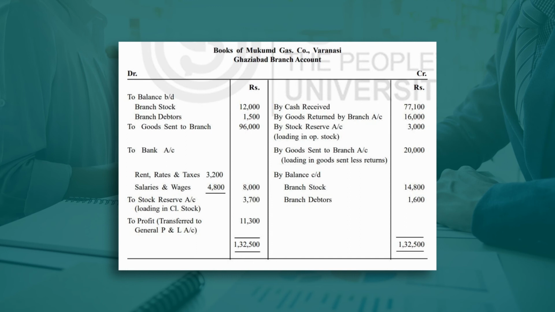Closing stock is 14,800. So 1/4 of this is 3,700. So closing stock 14,800, in this loading amount is included, so loading amount is 1/4, so 1/4 of this is 3,700. This is the balancing figure 11,300, net profit transferred to the general profit and loss account. And this is the branch debtor closing balance 1,600.